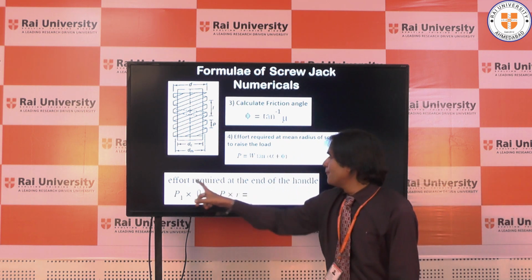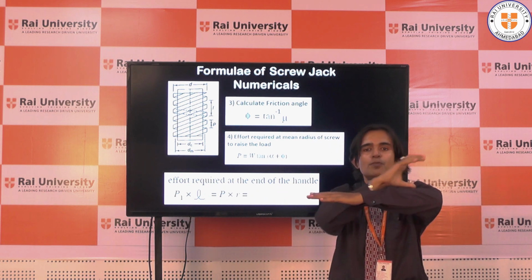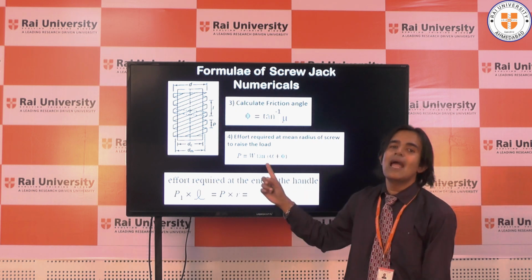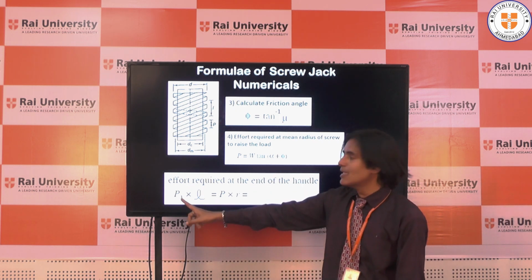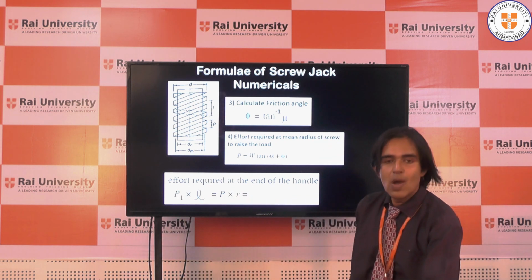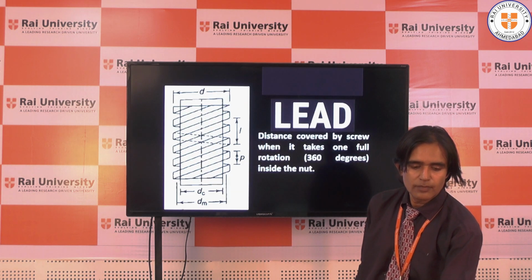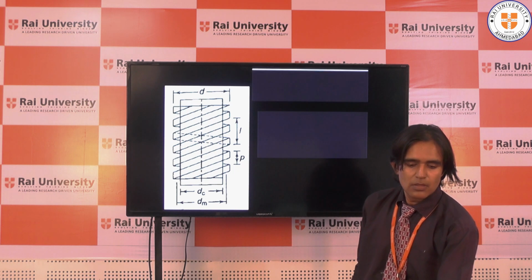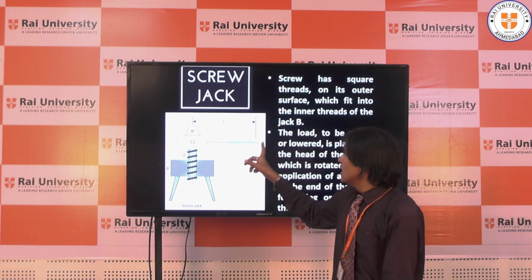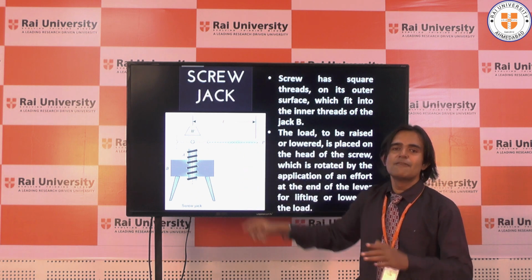The last formula is the effort required at the end of the handle. If this is the handle, and here the load is going to be raised, then how much effort do I need to put on the handle? That is given by P1 into L equals P into R. I can call it P1, I can call it P; these are different notations.